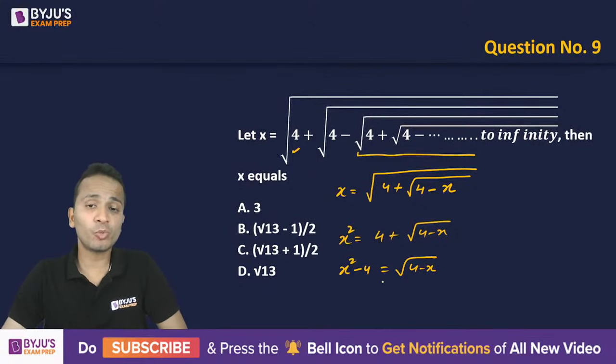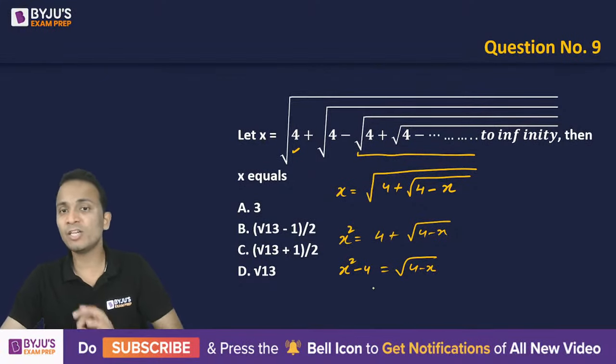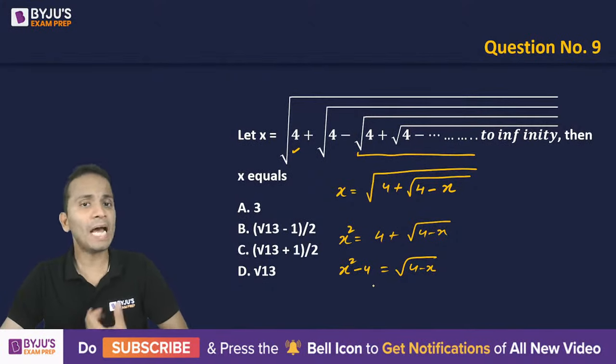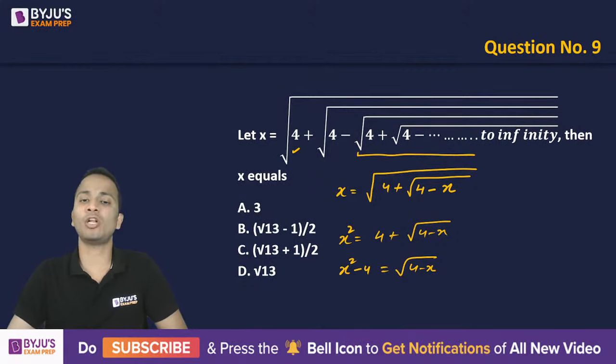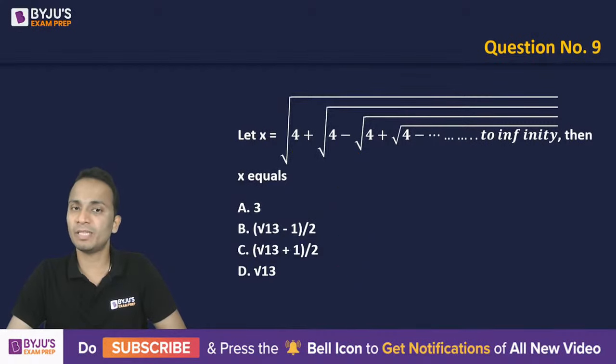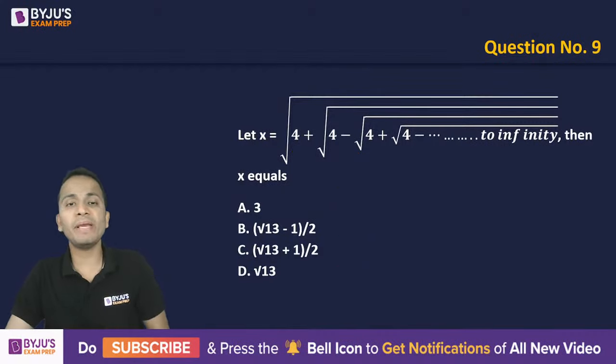Now again, if you square it once, then it will be an expression having power of x as 4, and you will definitely have problems in solving that. So to save yourself from this situation, let us look at another method. Let us try to estimate the value of x.